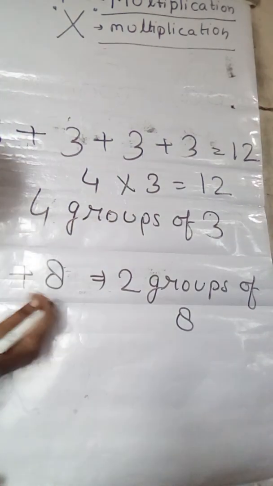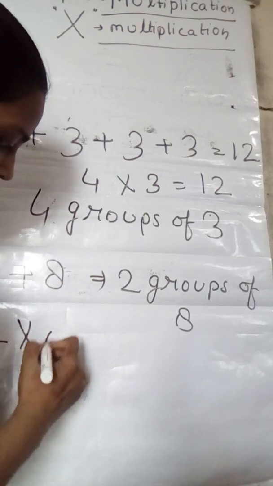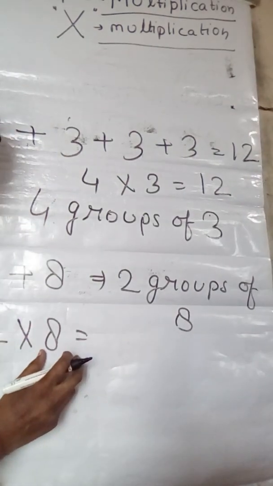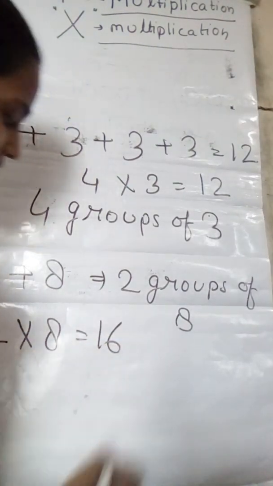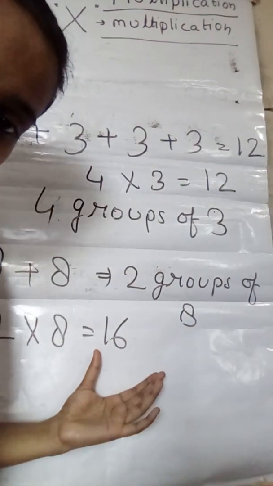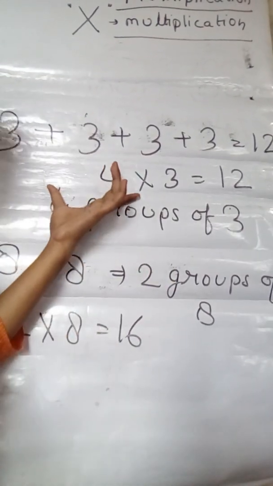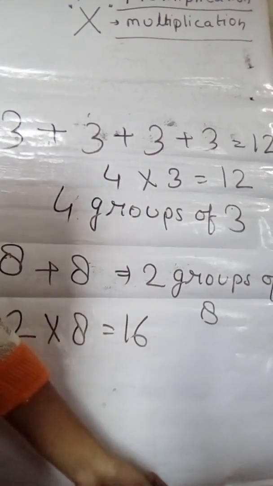In this also, 2 groups of 8 means 2 groups of 8. So 2 8s are 16. So 8 plus 8 is 16 if you add. Okay. So children, I taught you this number form and the picture form also.